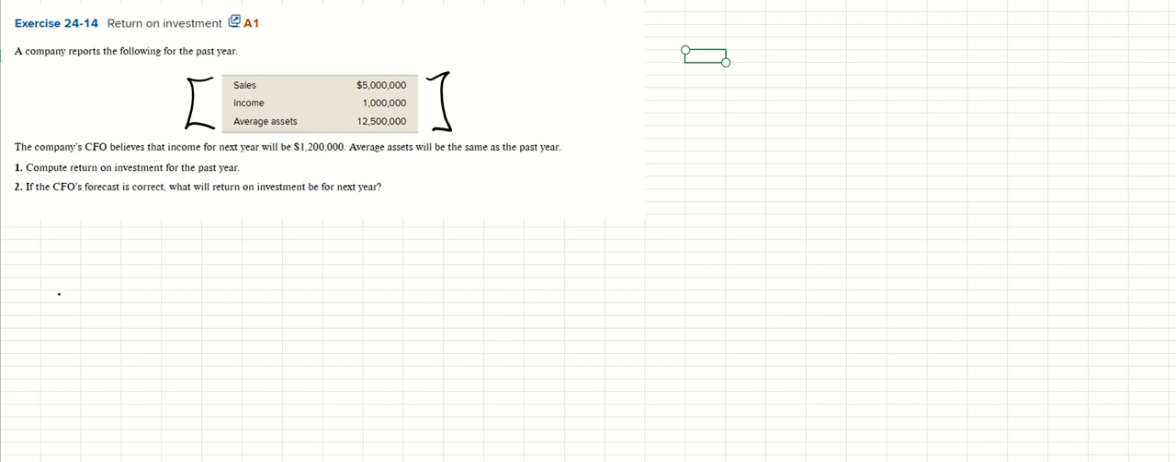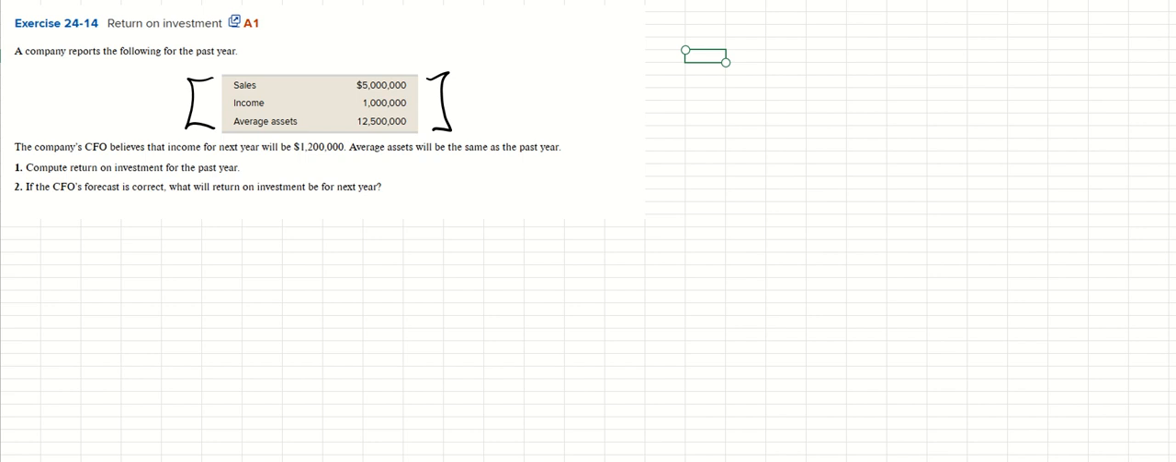The company's CFO believes that income for next year will be $1.2 million. So it looks like that's $200,000 more than what is shown here in this chart that occurred in the past year. And average assets of 12.5 million will be the same as the past year. So it'll still be $12.5 million for the new year.